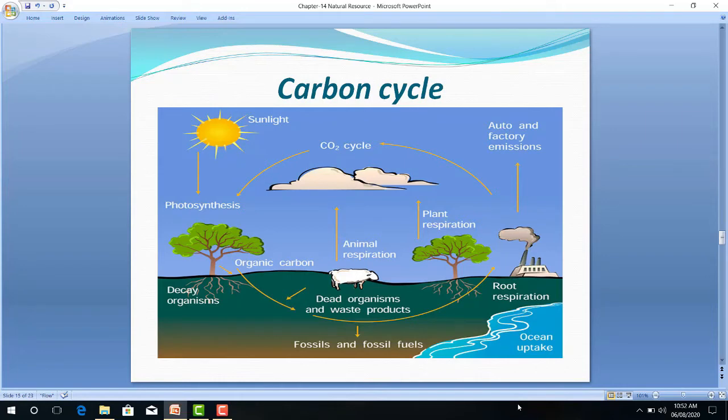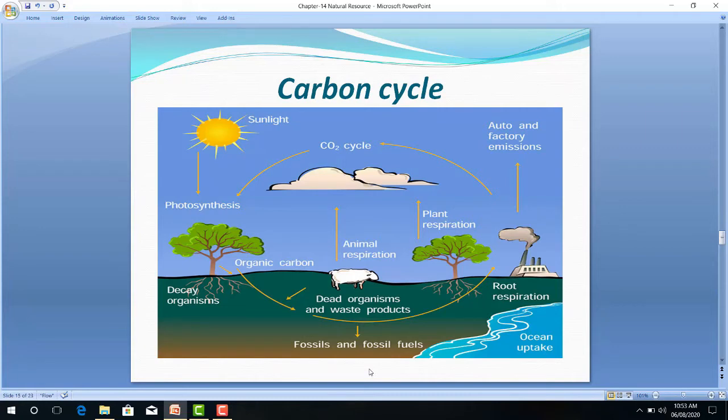Plants and animals break down carbohydrate into carbon dioxide and water, which is returned to the atmosphere. When plants and animals die, microorganisms like fungi and bacteria decompose the dead remains of the plants and animals, release carbon and form carbon dioxide. Some remains of the plants get converted into coal, petroleum and natural gas deep inside the earth.